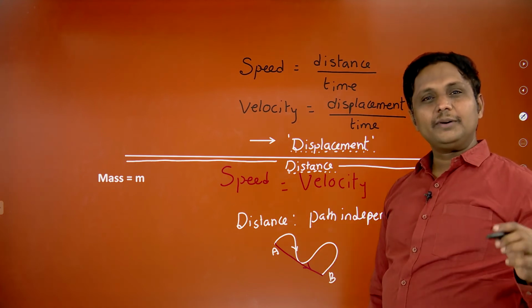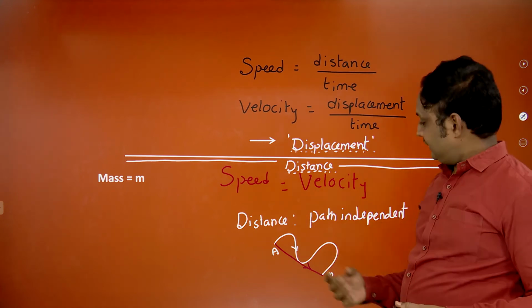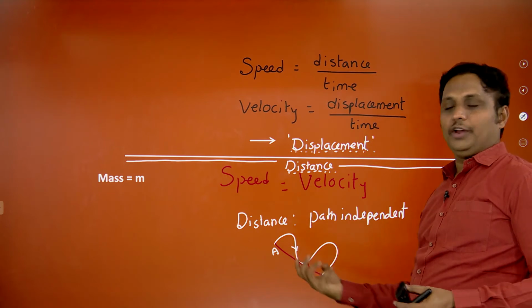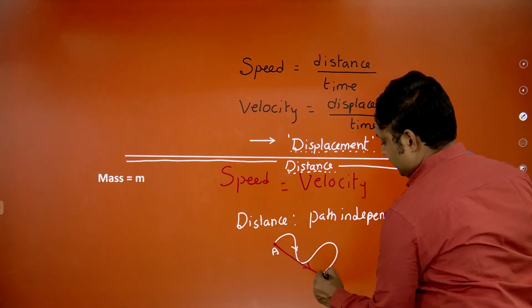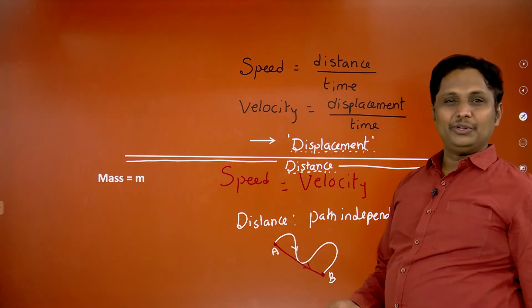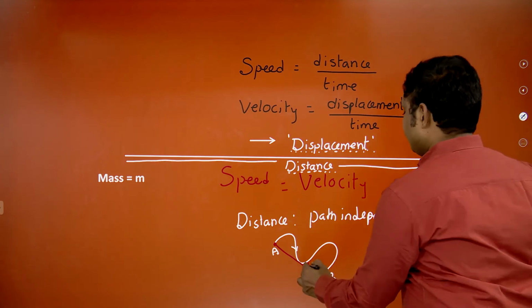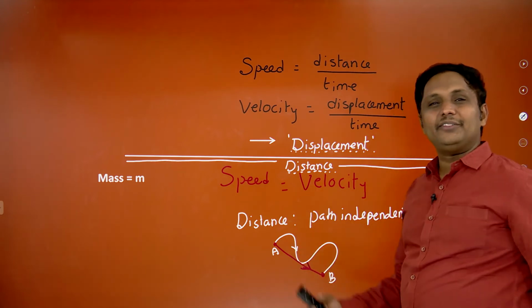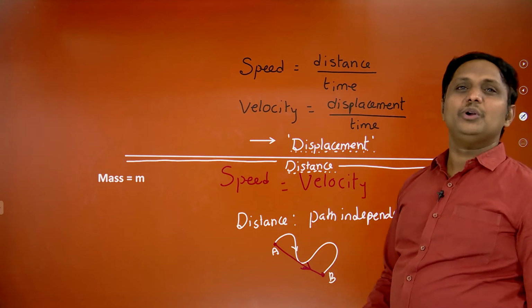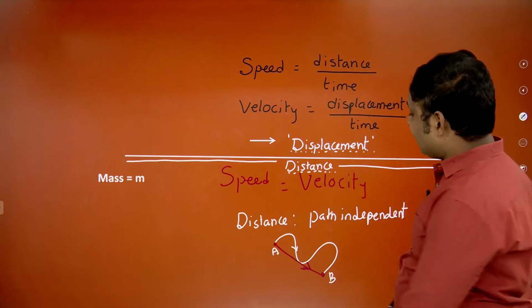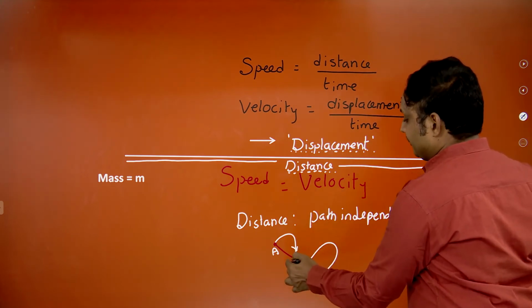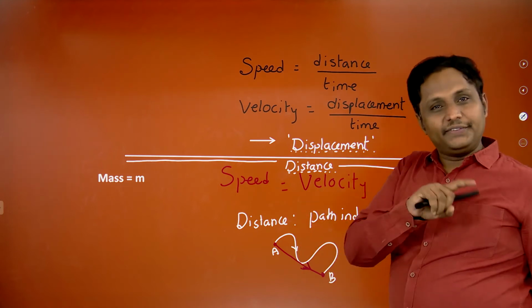Displacement is nothing but the shortest path between the 2 points. Just you have to take that. This is the shortest path. You know very well about that. All right. So that's what we are going to know, that whether it is going to be the distance or displacement, you have to decide the path which is going to be followed, the first one or the second one. Okay, it is very clear.